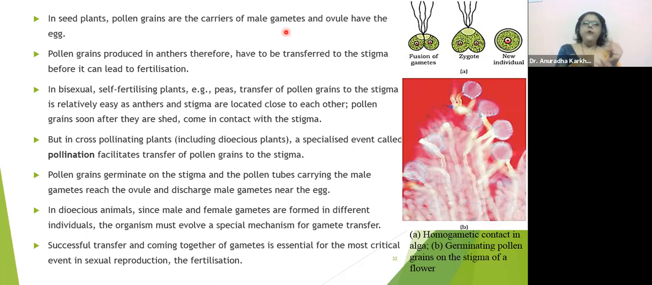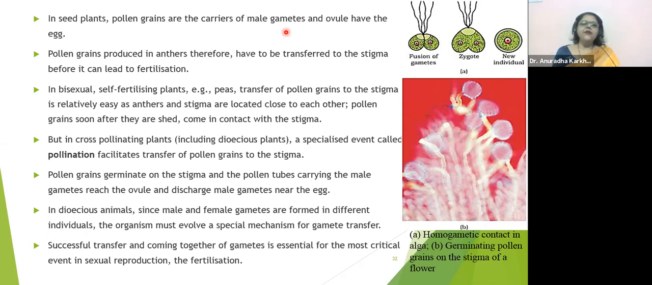Okay. Pollen grains produced in the anther therefore have to be transferred to the stigma before it can lead to fertilization. So where are these pollen grains going to be formed? In the anther. So from the anther, the pollen grain needs to be transported to the stigma of the plant. From the stigma, it will reach the style. From the style, it will reach the ovary. From the ovary, it will reach the ovule. And from the ovule, it will reach the egg. It's a long journey for the male gametes to travel.